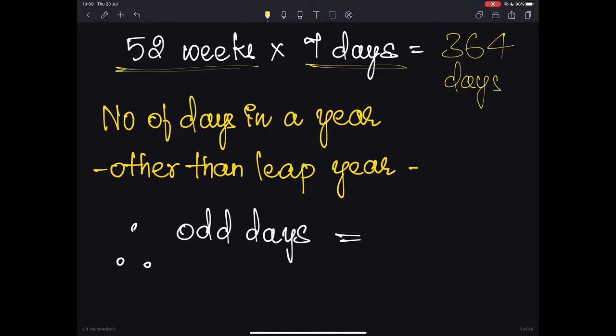Whereas in a normal year, that is other than a leap year, how many days will there be? You will have 365 days. According to the weeks concept, you will only get 364 days, whereas we are considering 365 normally. Of course, in a leap year it will be 1 day extra. So now we can easily calculate odd days.